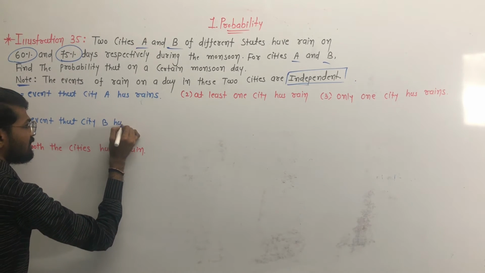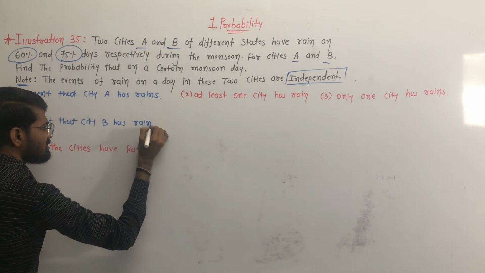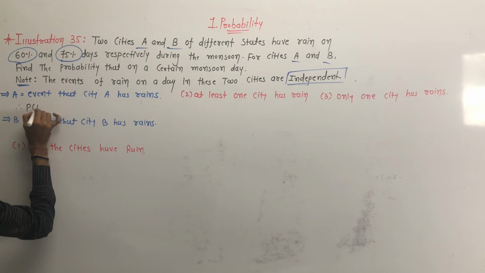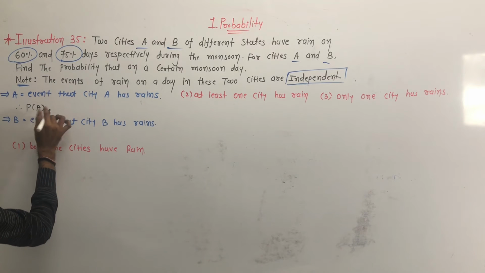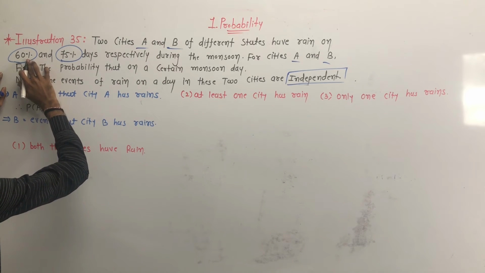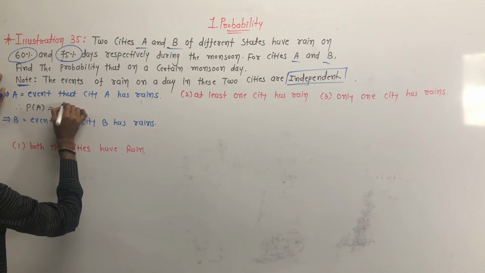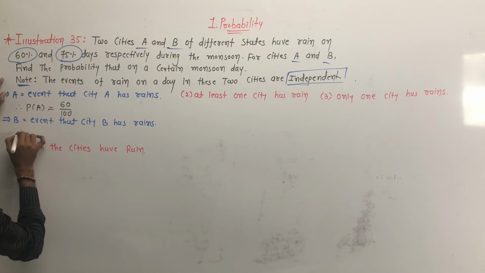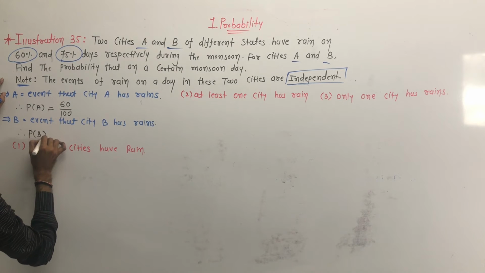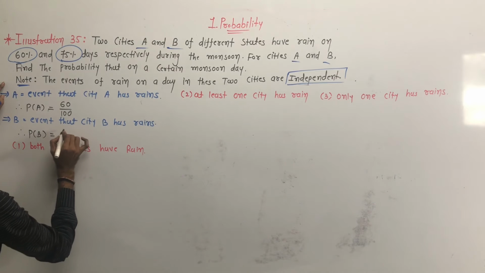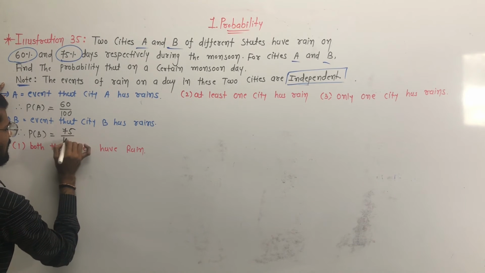So we have to find P of A, and it is already given in the example. P of A, city A has rain: the probability of rain in city A is 60%, meaning 60 upon 100. Clear? Now the probability of event B, rain in city B, is 75%, so it is equal to 75 upon 100.